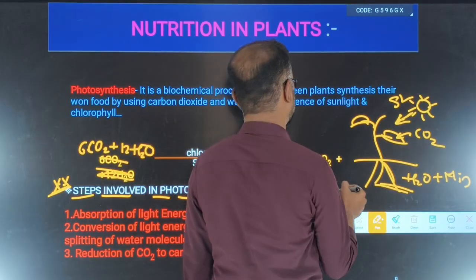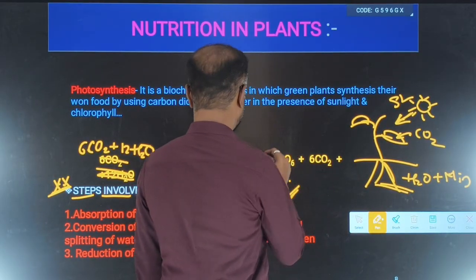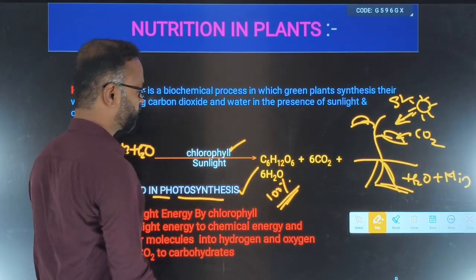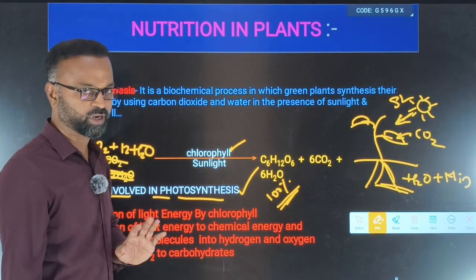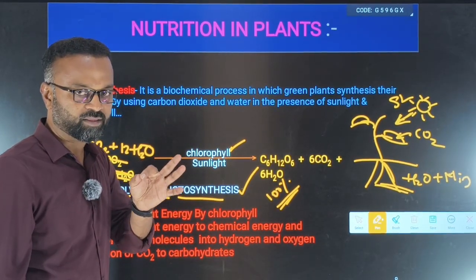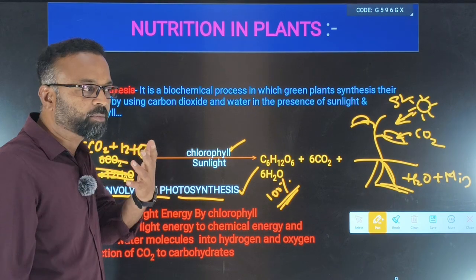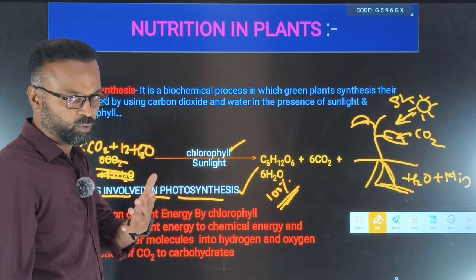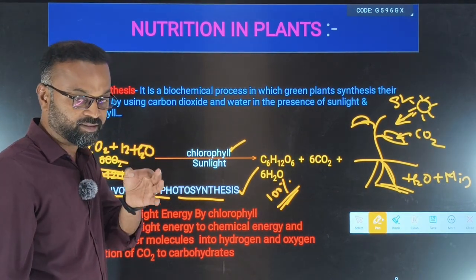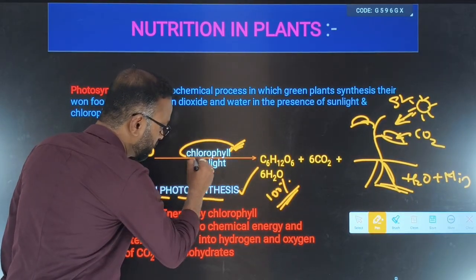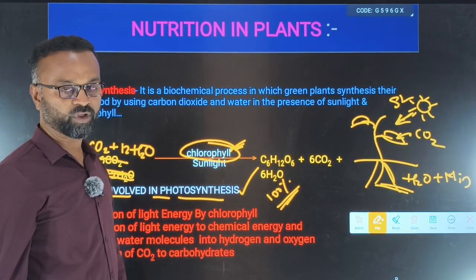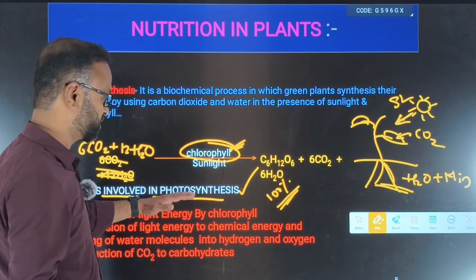And inside the leaf we have something called chlorophyll. How can we better write the definition of photosynthesis? Very simple. Green plants, not all the plants, can prepare their own food. Only green plants can synthesize their own food because of the chlorophyll. Why is it so? Let us try to understand here.